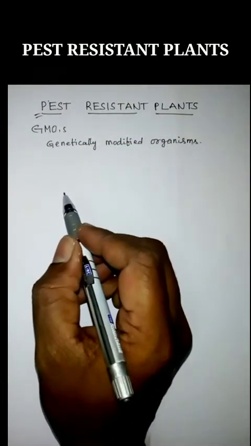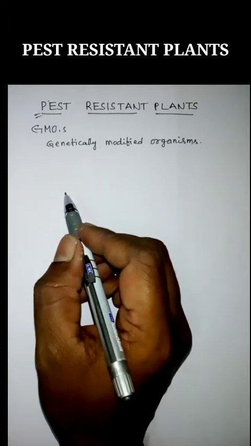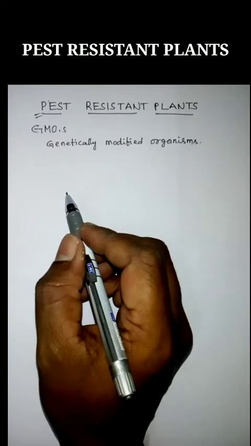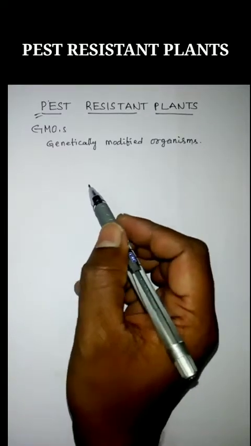That's why these genetically modified organisms are called pest resistant plants.